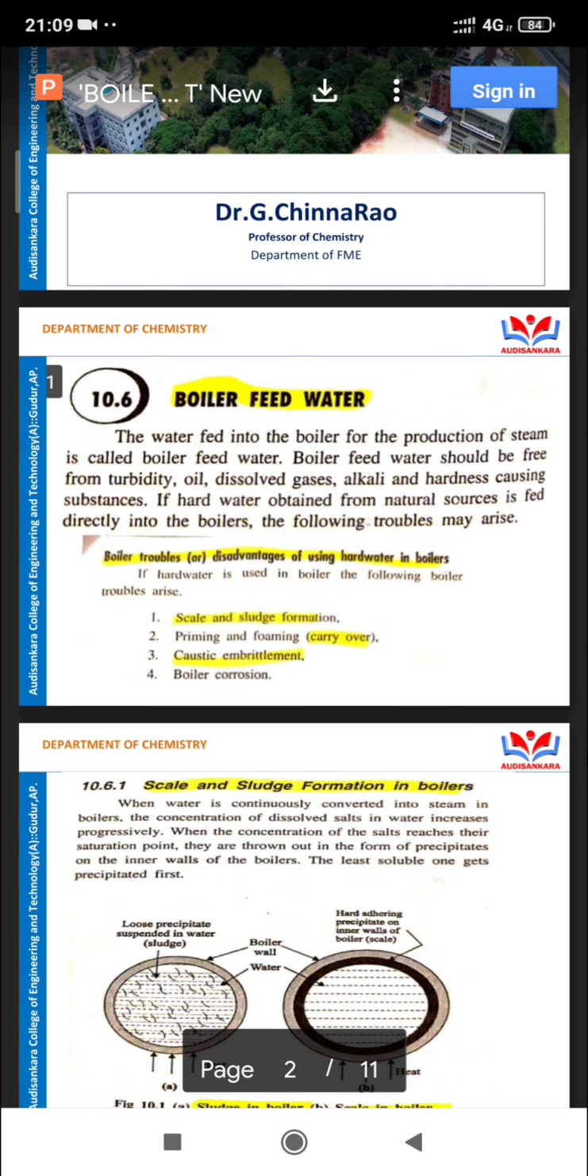What are the main boiler troubles? Hardness causing salts, both temporary and permanent, turbidity, oil, dissolved gases, alkali metals, and so many other causes in water. Before going to the other troubles, we discuss scale and sludge. What are the main causes of scale and sludge?